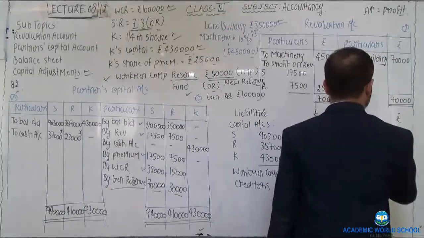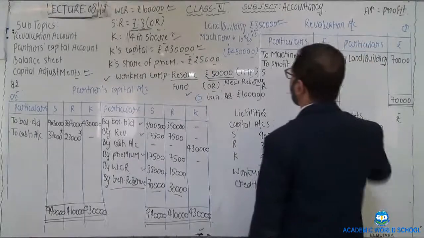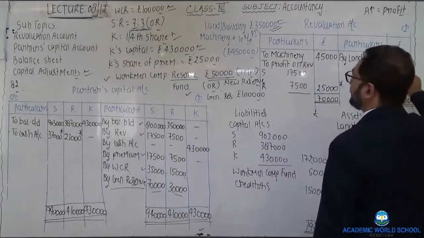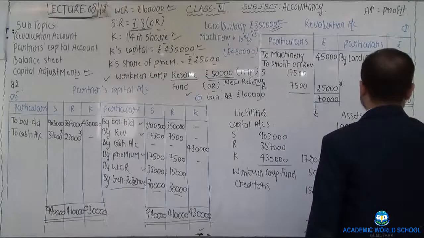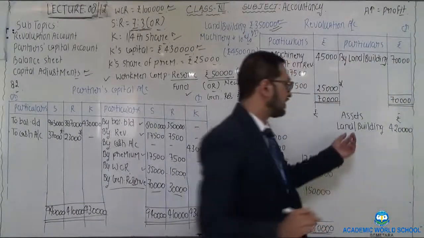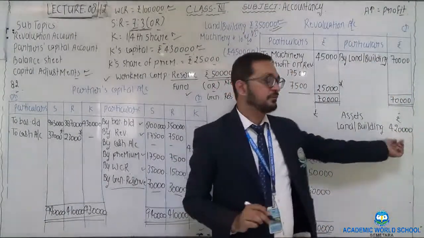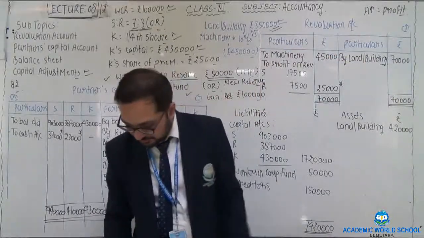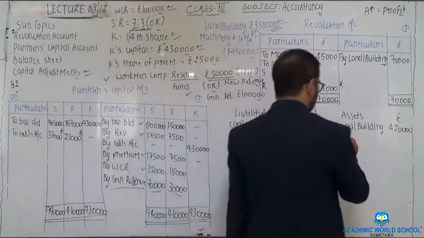Now on the asset side, first item given is land and building. Previously it was 3,50,000 and there is a profit of 70,000 in land and building. So this profit is to be added. Now the actual value of land and building would be equal to 4,20,000. Next item is machinery.